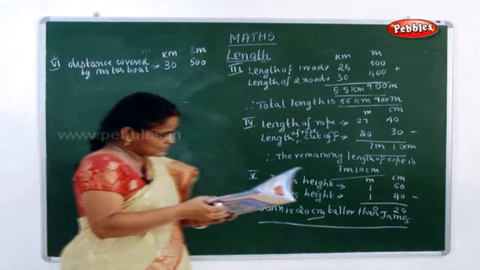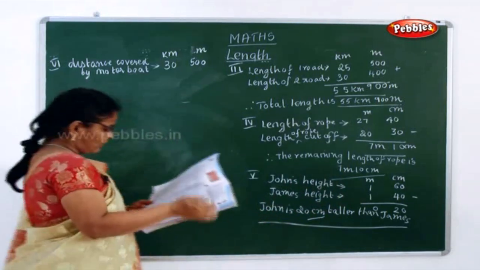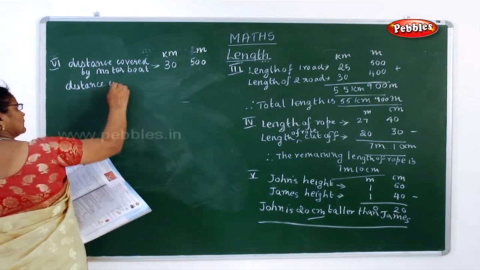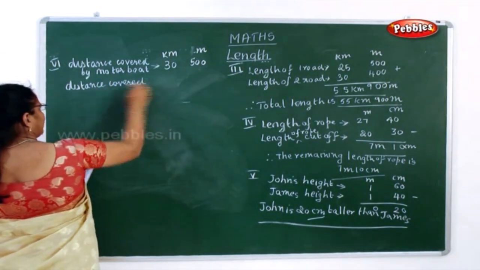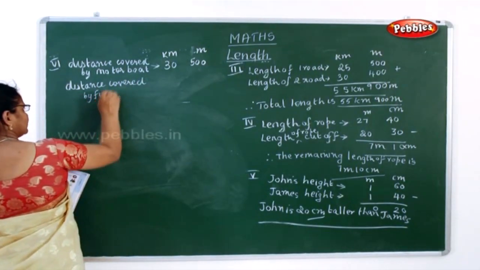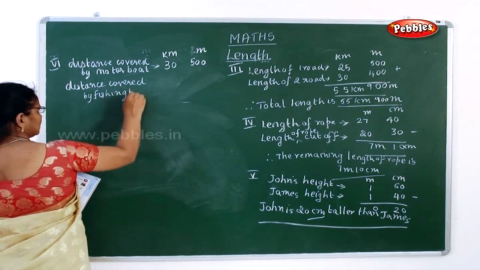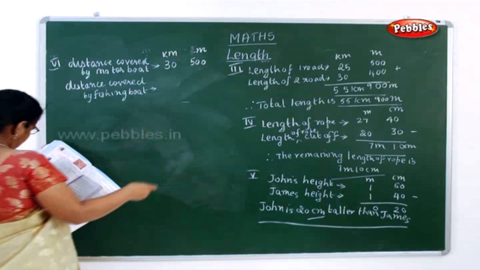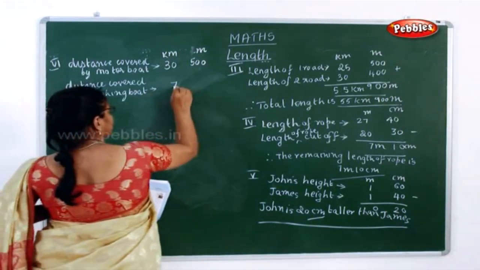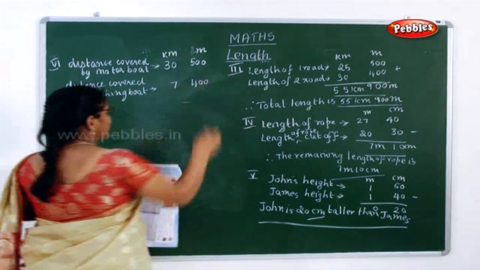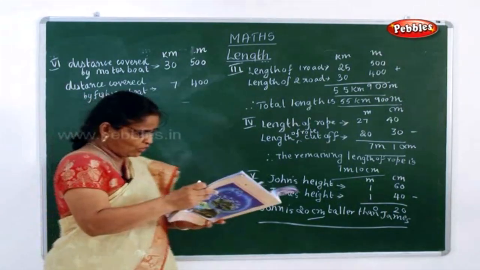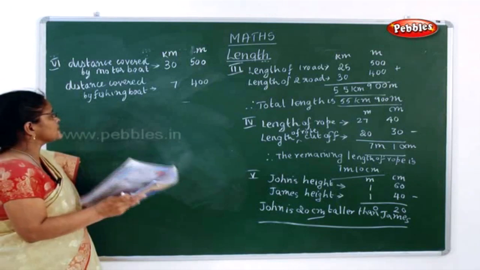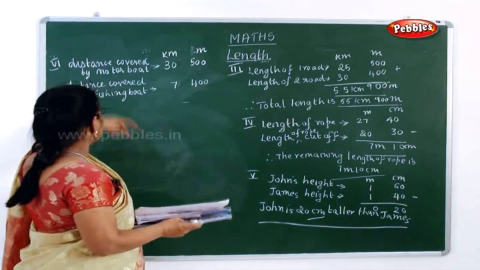Now, what is the next thing they have given? Fishing boat, the distance covered by fishing boat. What is the distance covered by fishing boat? It is 7 kilometer and 400 meter. Now what is the question they have asked? What is the difference between the distance covered by the two boats?